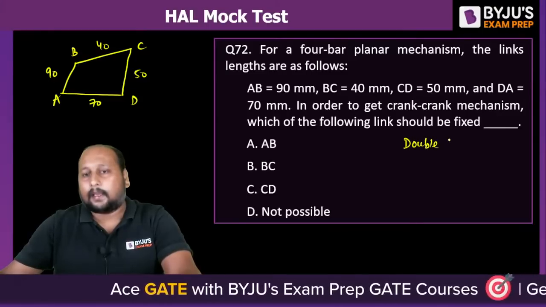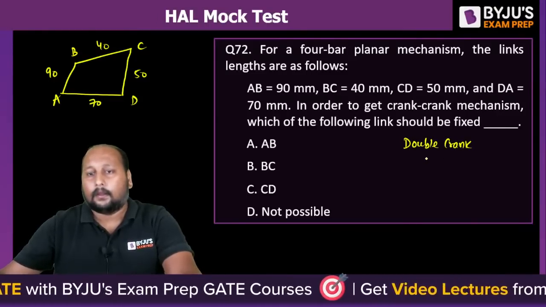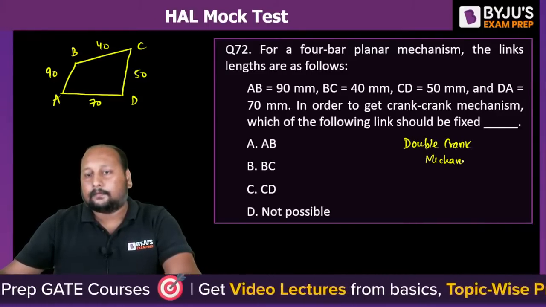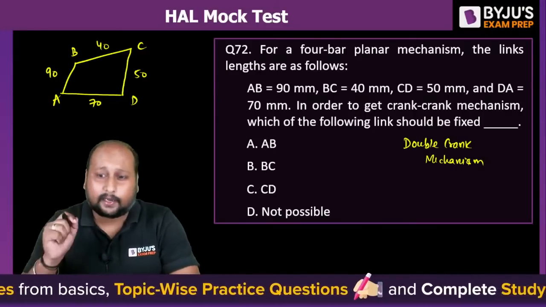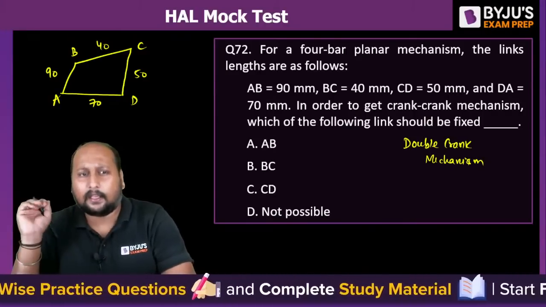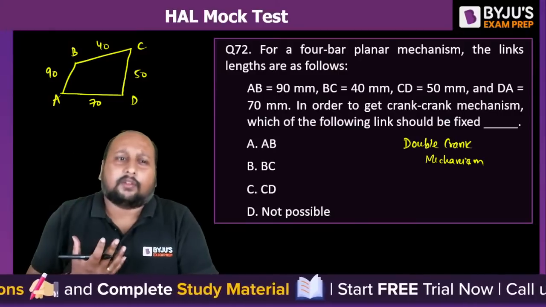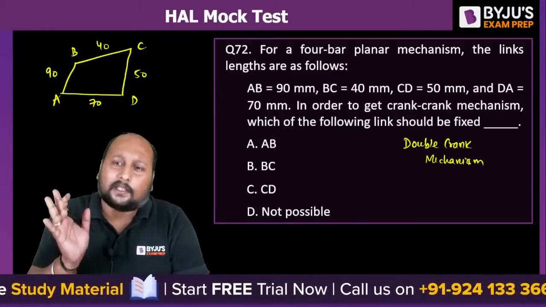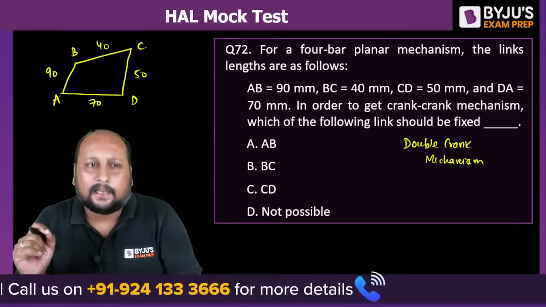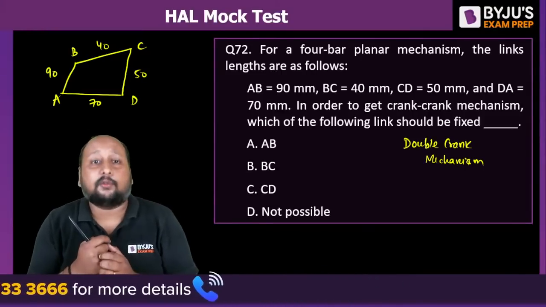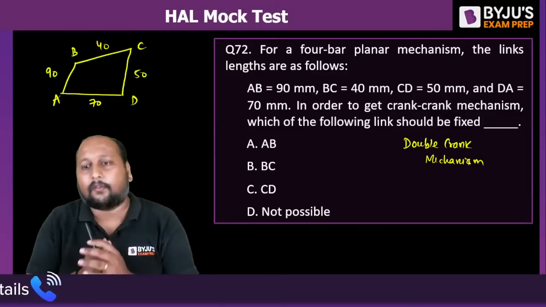Double crank mechanism. Quickly, what will be the answer? If you want to get the double crank mechanism, what will be the correct answer? Jaldi se bataiye. A, B, C, D. So we always know that we have to fix the shortest link. That is what we always say, right? Which is the shortest link? We can say link BC. But before that, you have to check whether the Grashof law is satisfied.